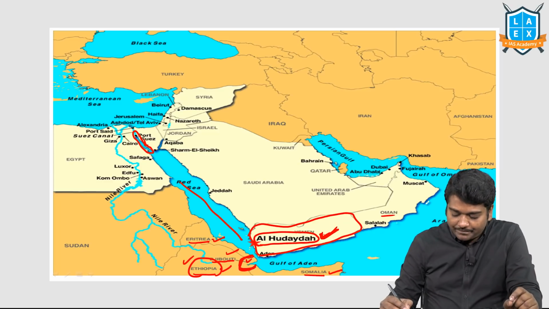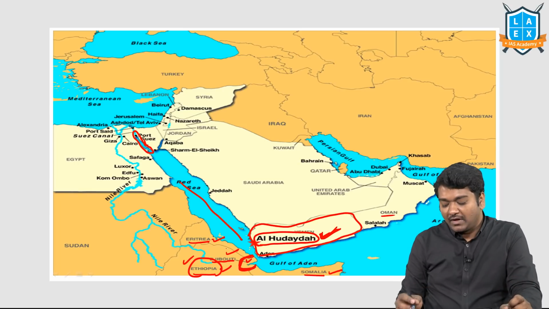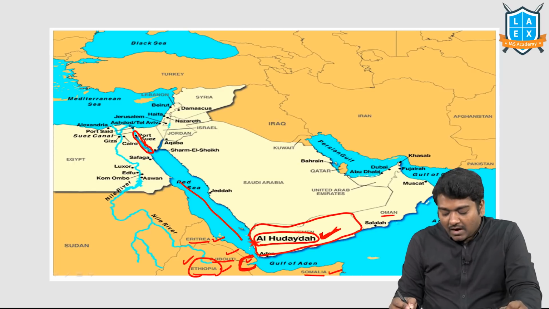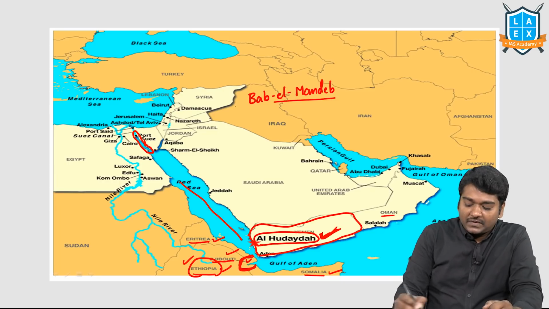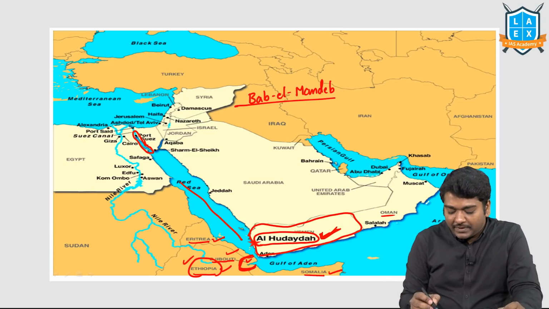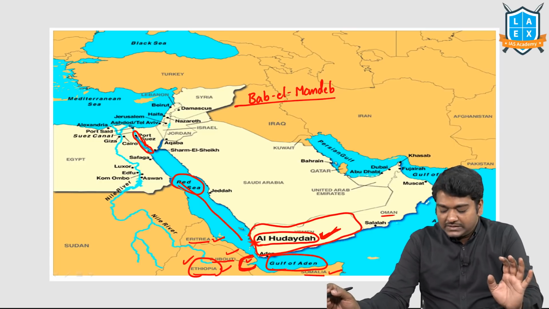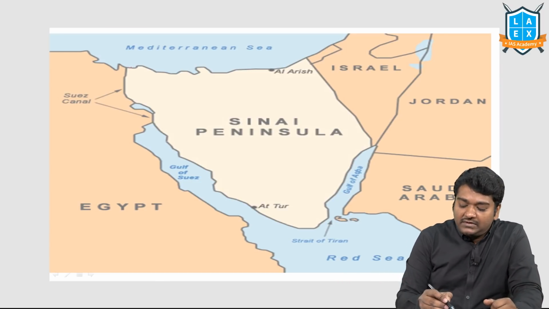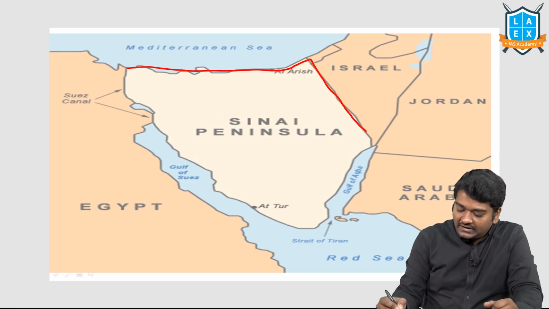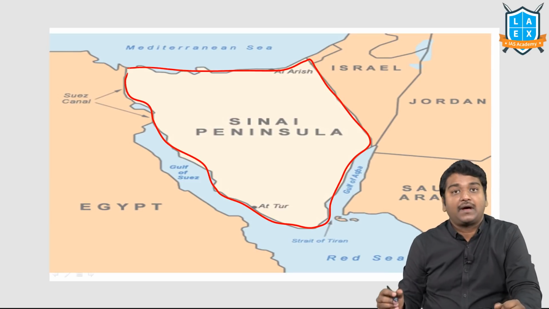One is about Al Hudaida. Second one is about Djibouti. The strait which separates Yemen and Djibouti is known as Bab el Mandab Strait, and it separates the Red Sea from the Gulf of Aden. Right? So it's extremely important. Just see that once. Next, this year there were attacks in another important region called the Sinai Peninsula.